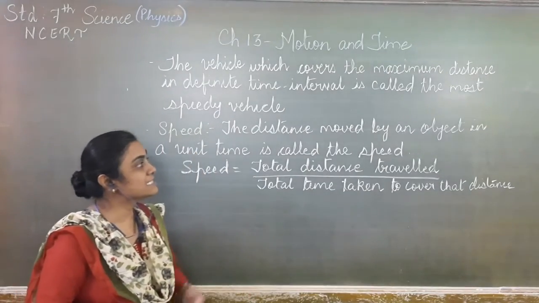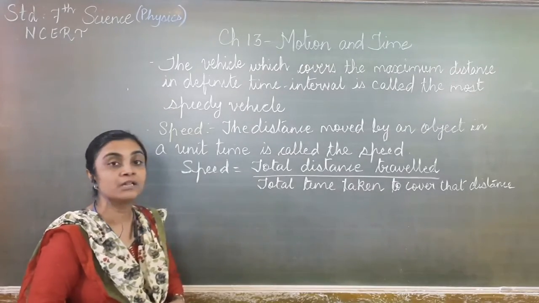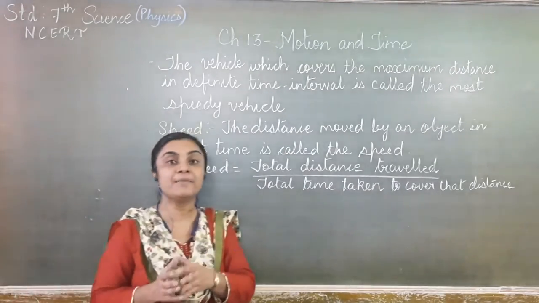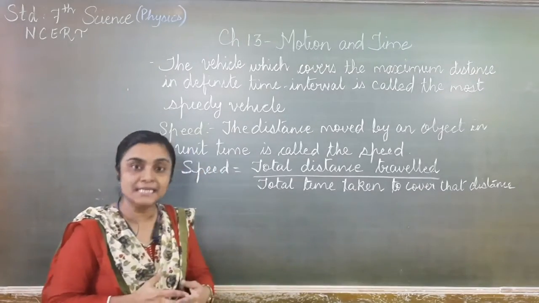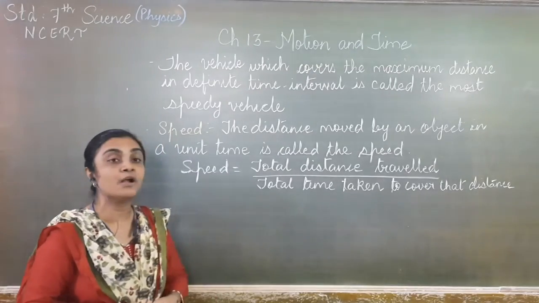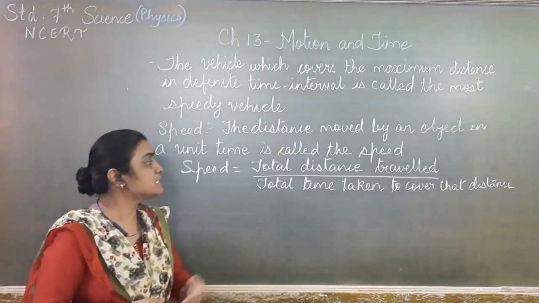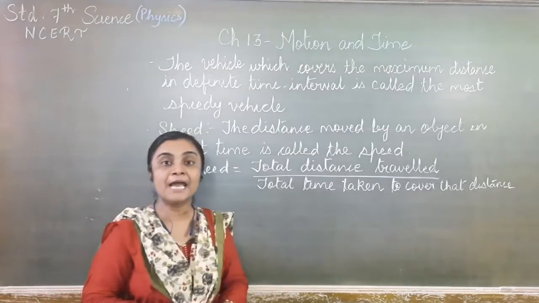Speed is the distance moved by an object in a unit time. So if an object moves a particular distance in a particular time, in a unit time, then that is called speed. Now what is speed? It is total distance travelled upon total time taken.